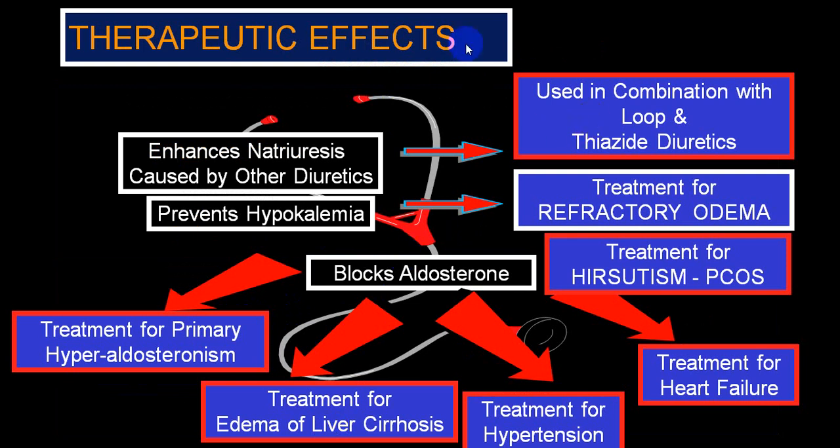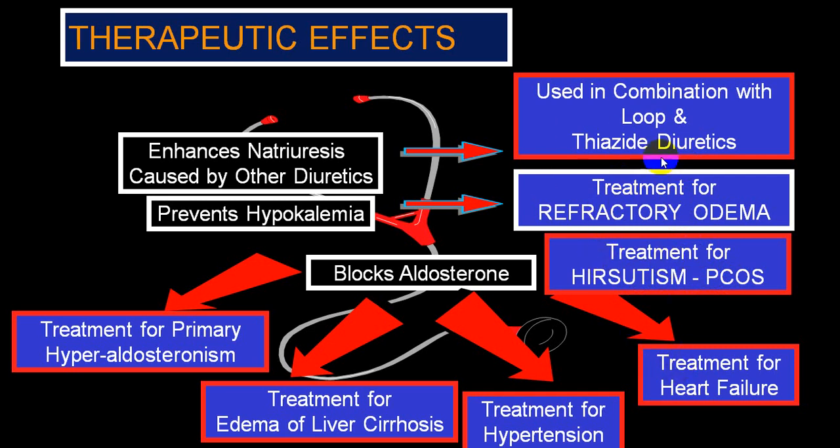The main use of this diuretic is in combination with loop diuretics or thiazide diuretics. It is utilized as a treatment for refractory edema, and for hirsutism secondary to PCOS, where there is hyperaldosteronism, and that requires aldosterone blocking, so it can be utilized.